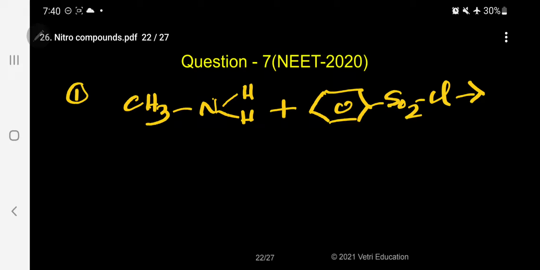So what will happen now? In presence of base, sodium hydroxide, it is undergoing a condensation reaction producing this product.